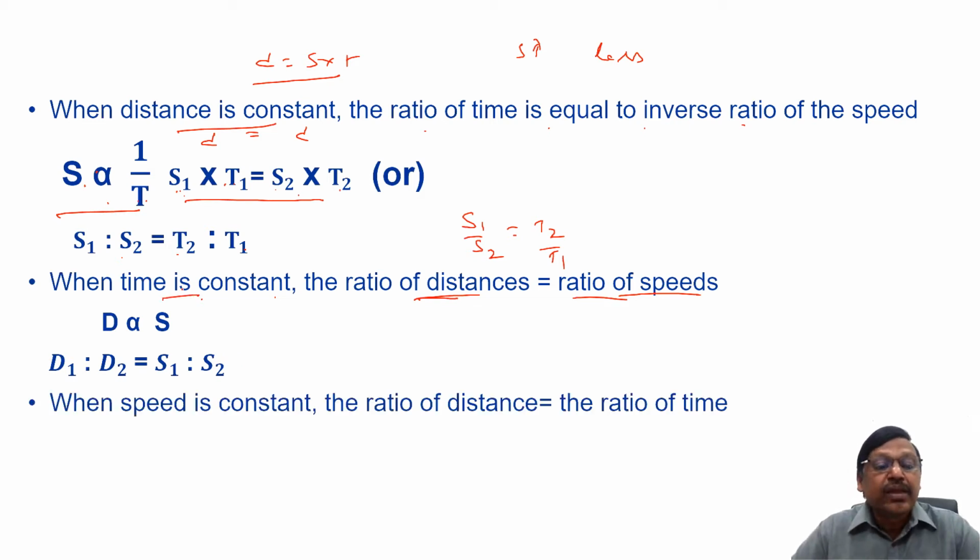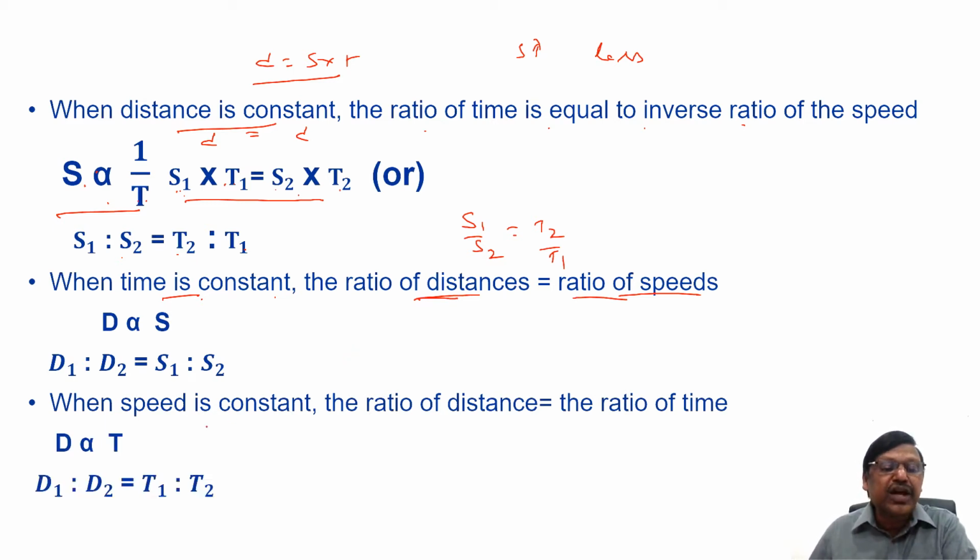Third one is, when speed is constant, the ratio of distances equals the ratio of times. If two people are traveling at the same speed, then whoever travels for more time will cover more distance, right? So distance is directly proportional to time. D1 is to D2 equals T1 is to T2. Only the first one is an inverse relation, that you have to keep in mind. So these are the basic ratios or basic formulae with respect to speed, time and distance.